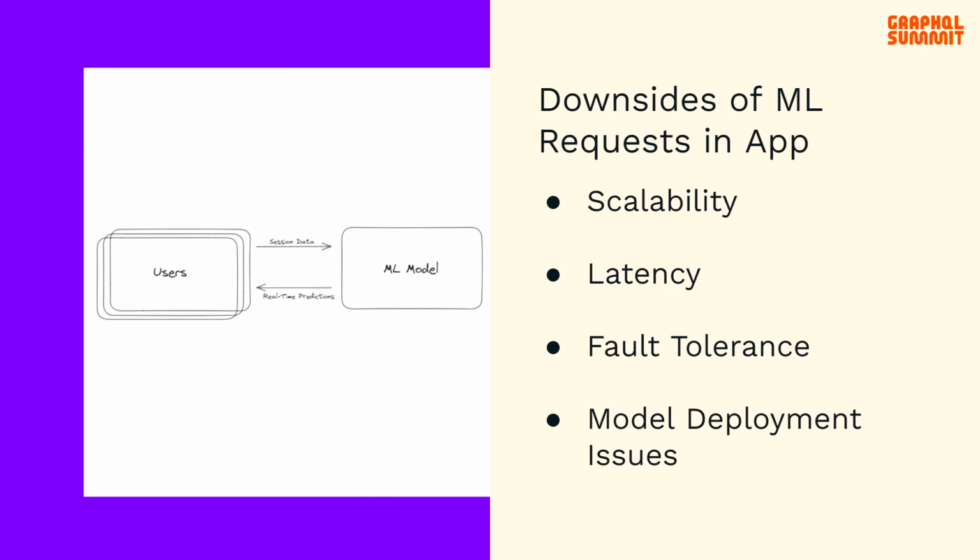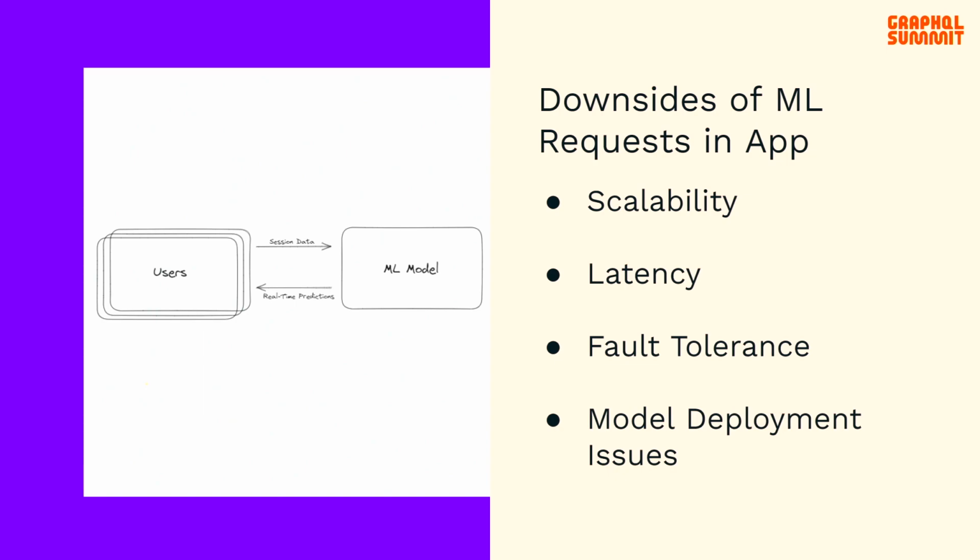Additionally, direct HTTP requests lack inherent retry mechanisms and can introduce a single point of failure, risking data loss and system halts. And finally, there can be some model deployment issues when we want to update the model, and any redeployments may lead to service interruptions, leading to a decreased user experience.